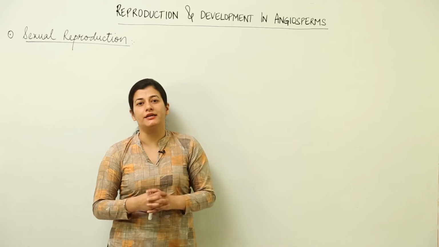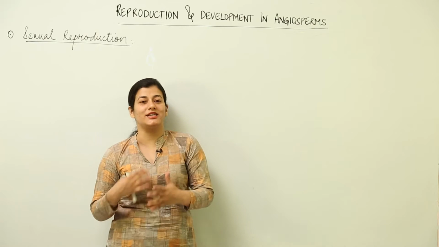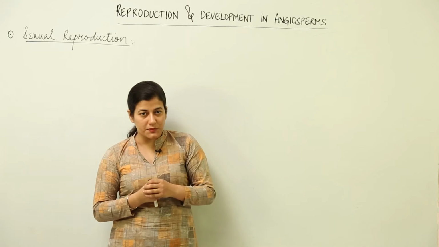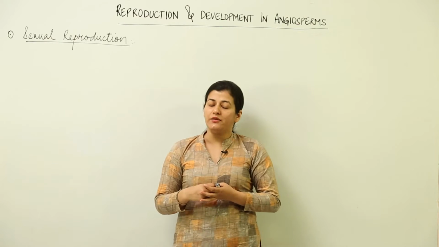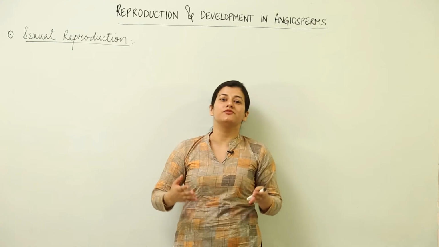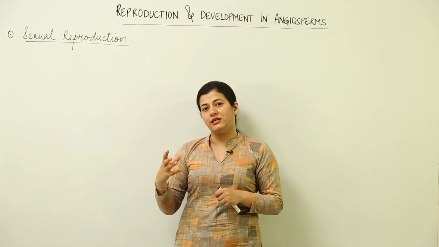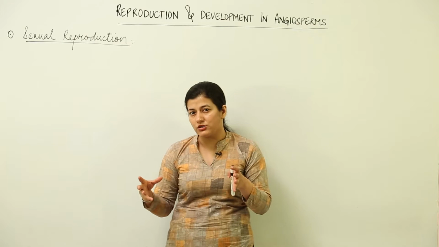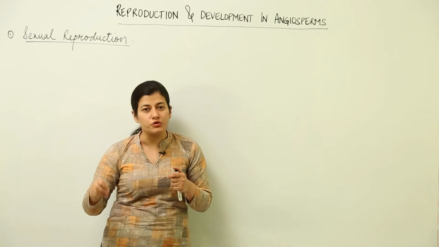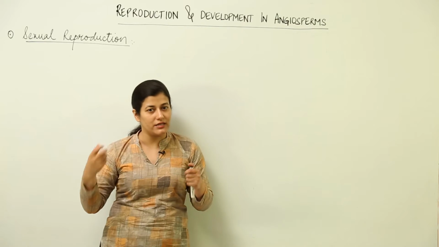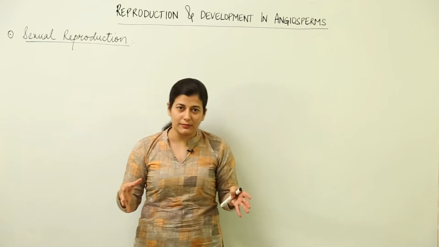In understanding the various reproductive and developmental processes that take place in angiosperms, we have till now seen vegetative propagation, what it is, and the various methods by which it takes place naturally in the world. Then we saw terms like micropropagation and got an idea about the process of protoplast technology, where we can get plants and somatic hybrids as the result. We have an idea about these things.